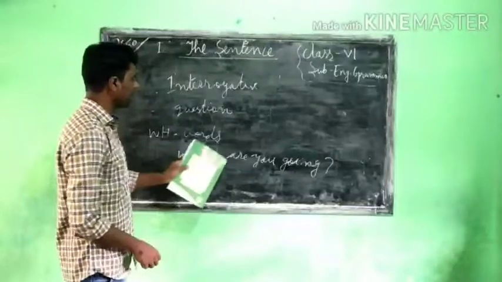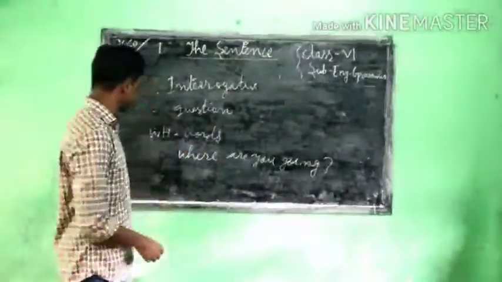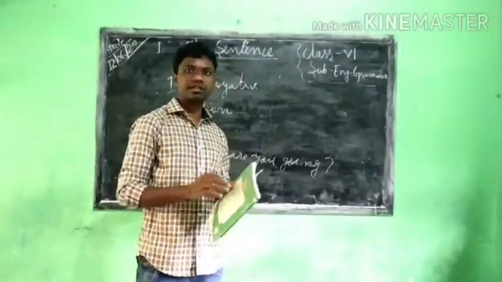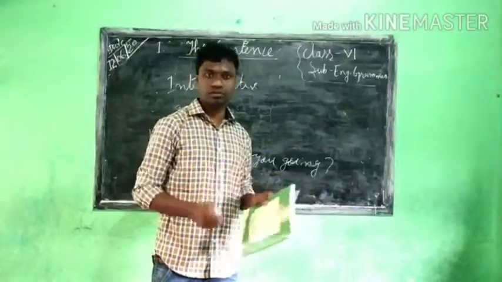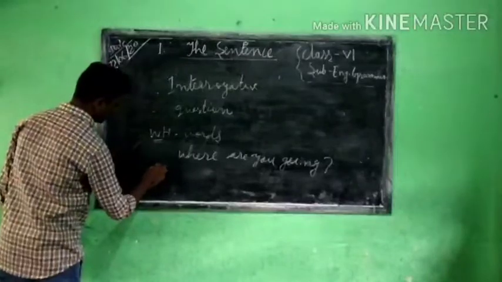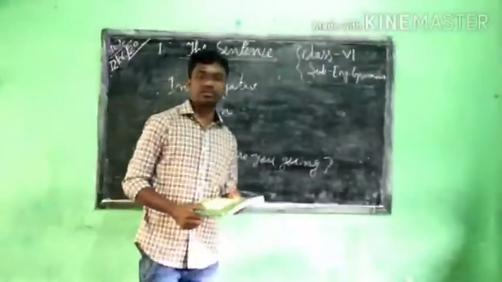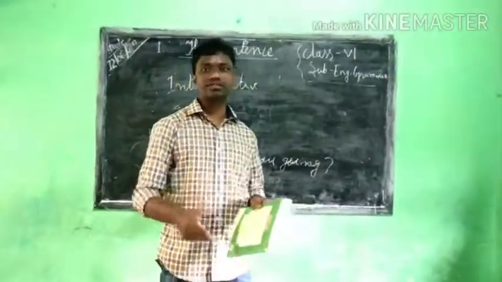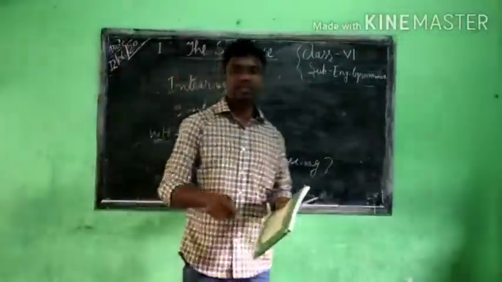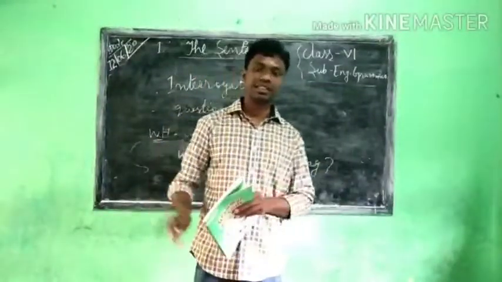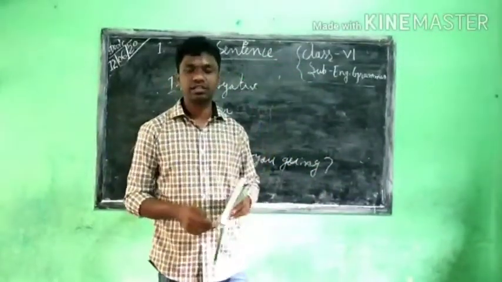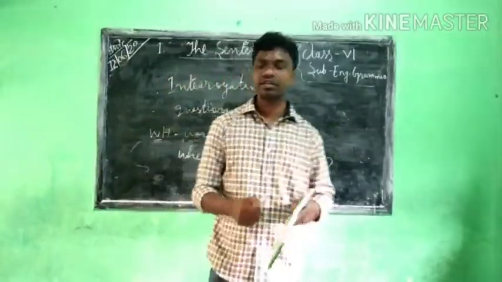So dear students, this is how we use the interrogative sentence with the WH word. Most of the WH words make an interrogative sentence, but not all of them. Another one is the auxiliary verb, or helping verb, with which we also make an interrogative sentence. Today we saw what a sentence is, what kinds of sentences there are, and examples in detail with declarative and interrogative sentences.